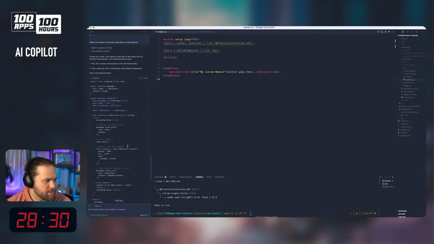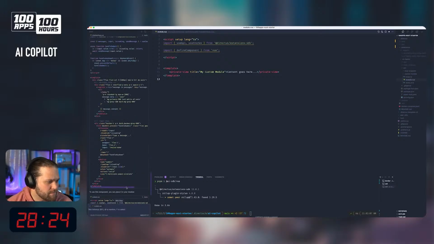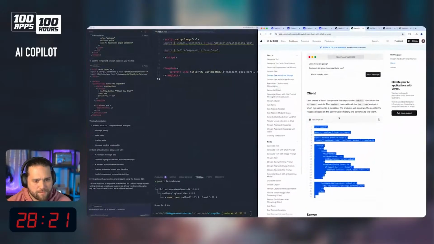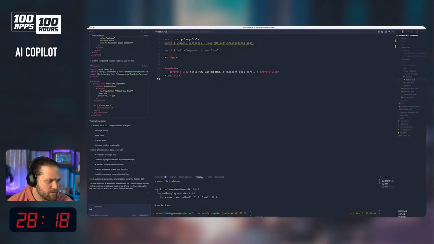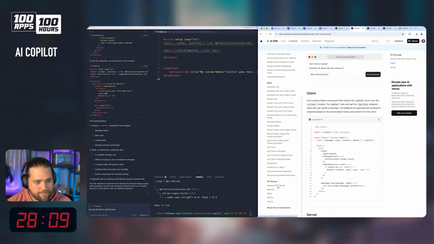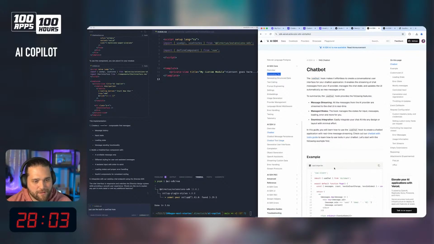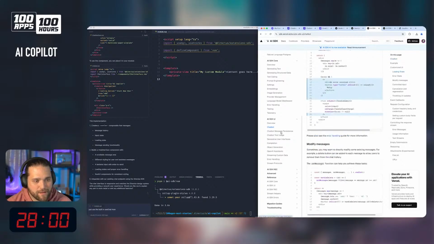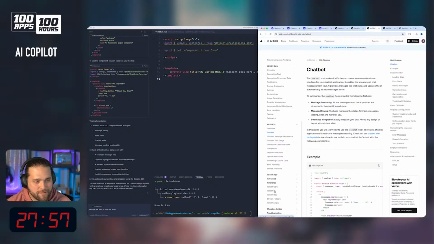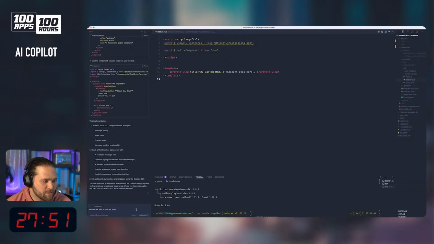So it's creating another composable. Why are we... Just use the built-in useChat from the Vue AI SDK. How do I go back to that? Chatbot, AI SDK, chatbot. That was what, under the API reference? useChat Vue. And I just, AI SDK Vue.